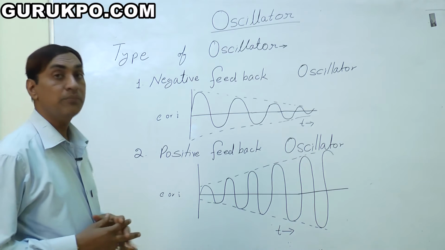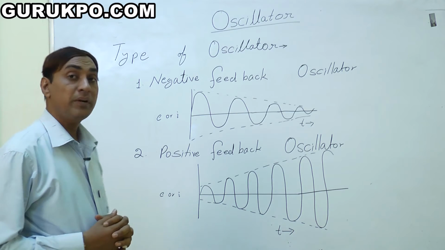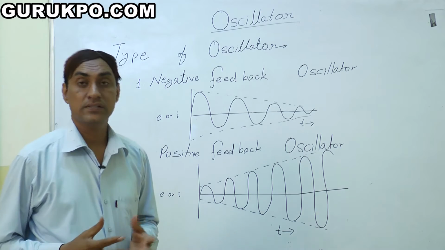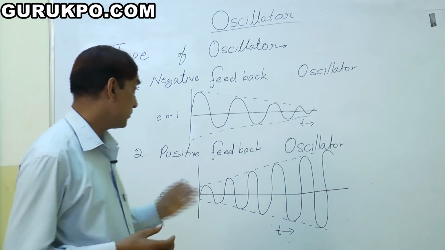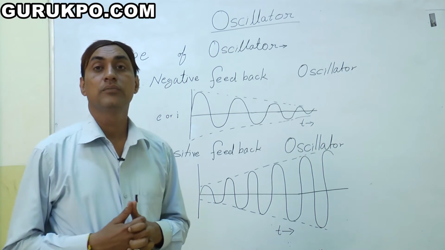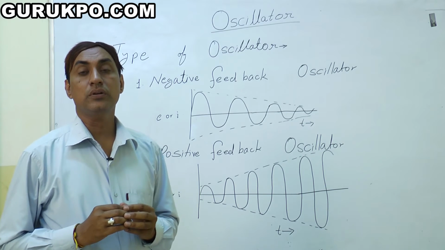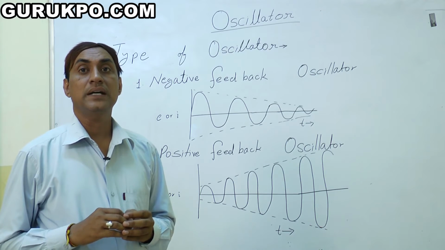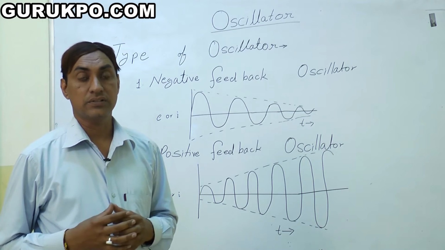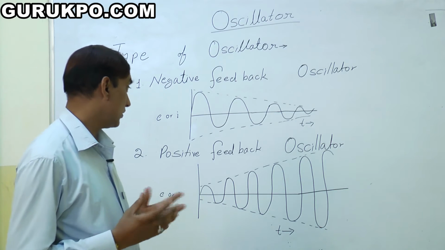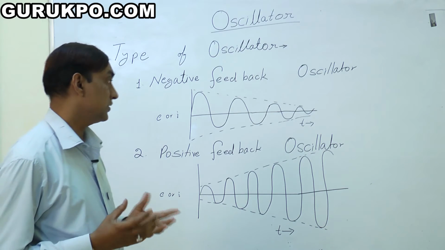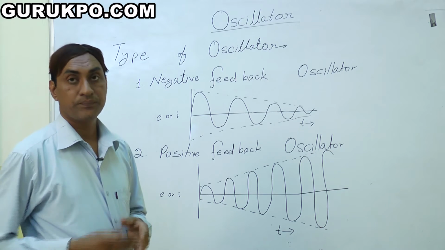But this is very important. Negative feedback is used in many devices and many oscillators, but positive feedback oscillators are used the least, because they give uncertain answers. That's why we are not comfortable using positive feedback.